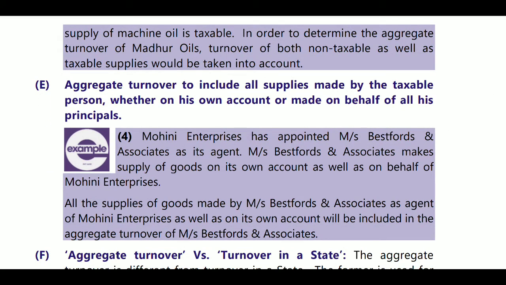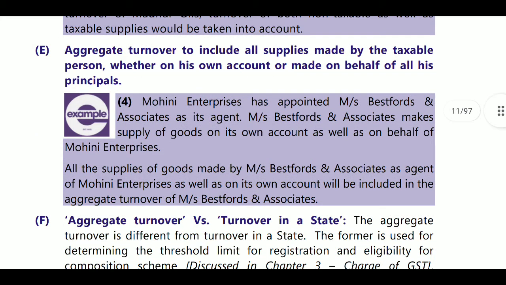Next, aggregate turnover to include all supplies made by the taxable person, whether on his own account or made on behalf of his principals. There may be some persons appointed. For example, Mohini Enterprises has appointed Mr. Bestfruit and Associates as its agent. Okay, he is appointed as an agent. Mr. Bestfruit and Associates makes supply of goods on his own account as well as on behalf of Mohini. So he is doing the business on his own as well as on behalf of Mohini Enterprises.